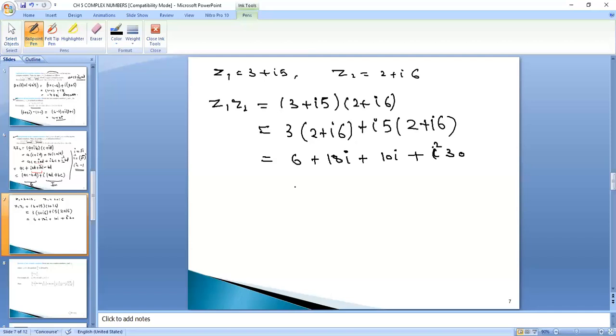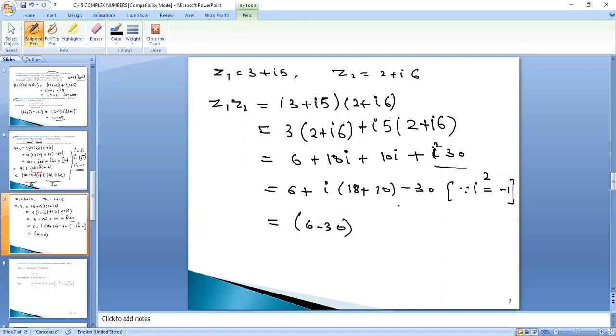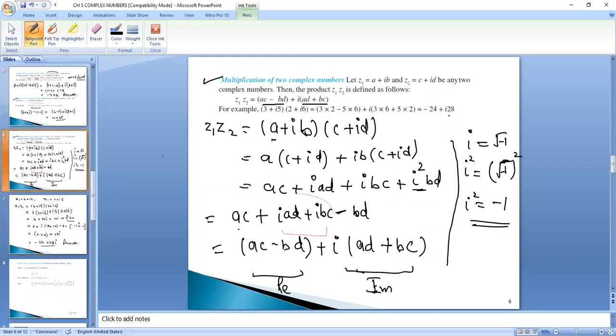So it will be 6 plus, I can take iota common, 18 plus 10 iota, minus 30 because the value of iota square is minus 1. So 6 minus 30 plus 28 iota, which means minus 24 plus 28 iota as the answer. We get the same answer, minus 24 plus 28 iota.